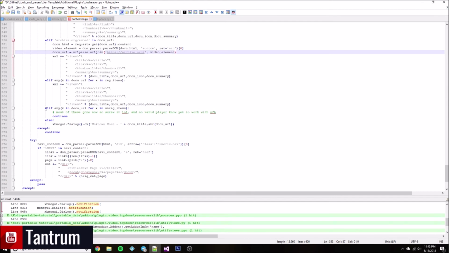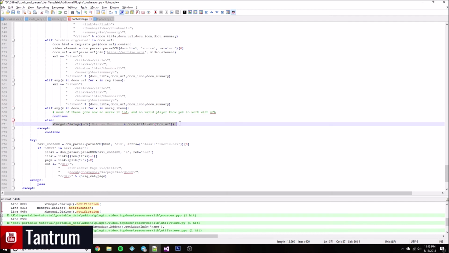And then it has one last check. If it's not any of those, it sees if it's in the unregistered items, which is the ones that are broken and don't currently work with Gen or Resolve URL. And if that's the case, it just continues on. It adds nothing to your display, and it continues on to the next item in the loop to look at the next video.